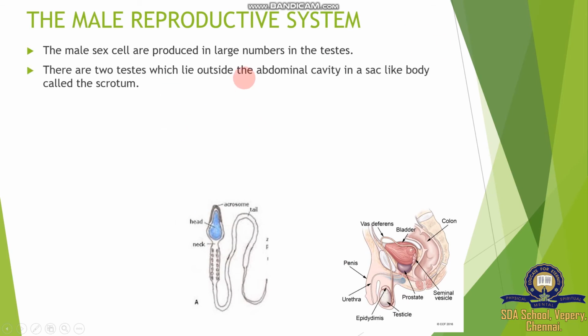There are two testes which lie outside the abdominal cavity in a sac-like body called the scrotum. Here is one, and on the opposite side there is one more. Scrotum is shown here. The outer testes are covered with the help of the scrotum.